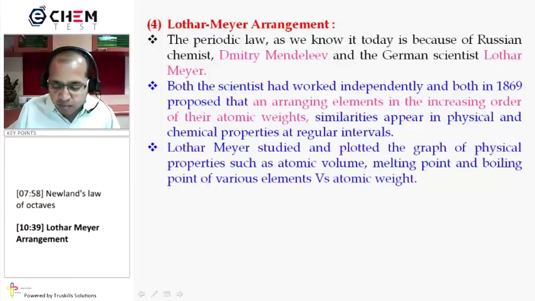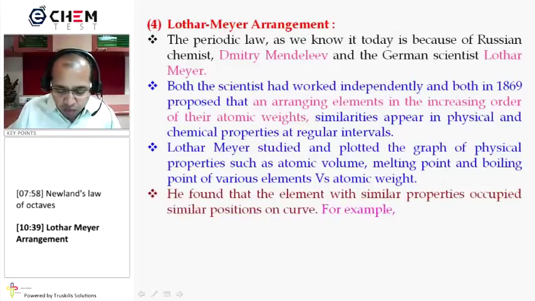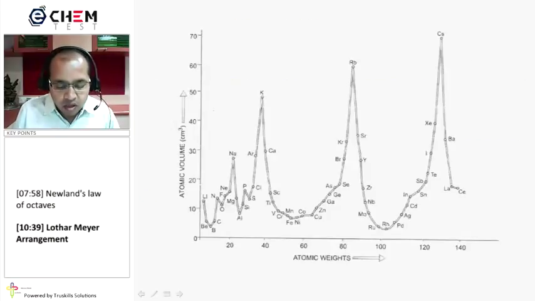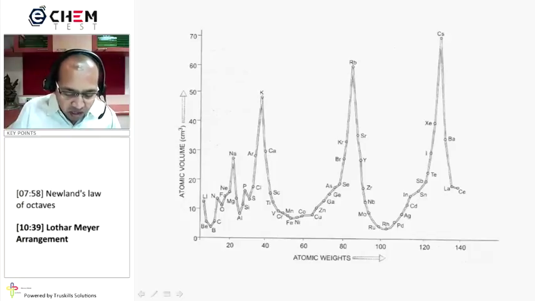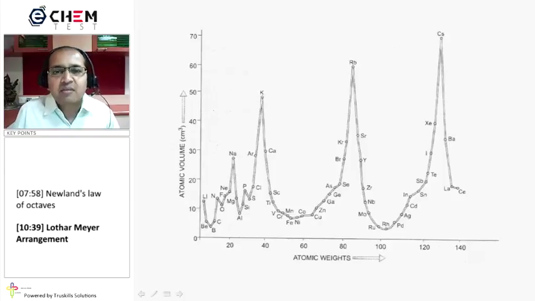Lothar Meyer studied and plotted graphs of physical properties such as atomic volume, melting point and boiling point of various elements versus their atomic weight. He found that elements with similar properties have similar positions on the curve. He plotted this graph of atomic volume versus atomic weight. Look at all the peaks. All these peaks are nothing but lithium, sodium, potassium, rubidium, which means they are alkali metals.